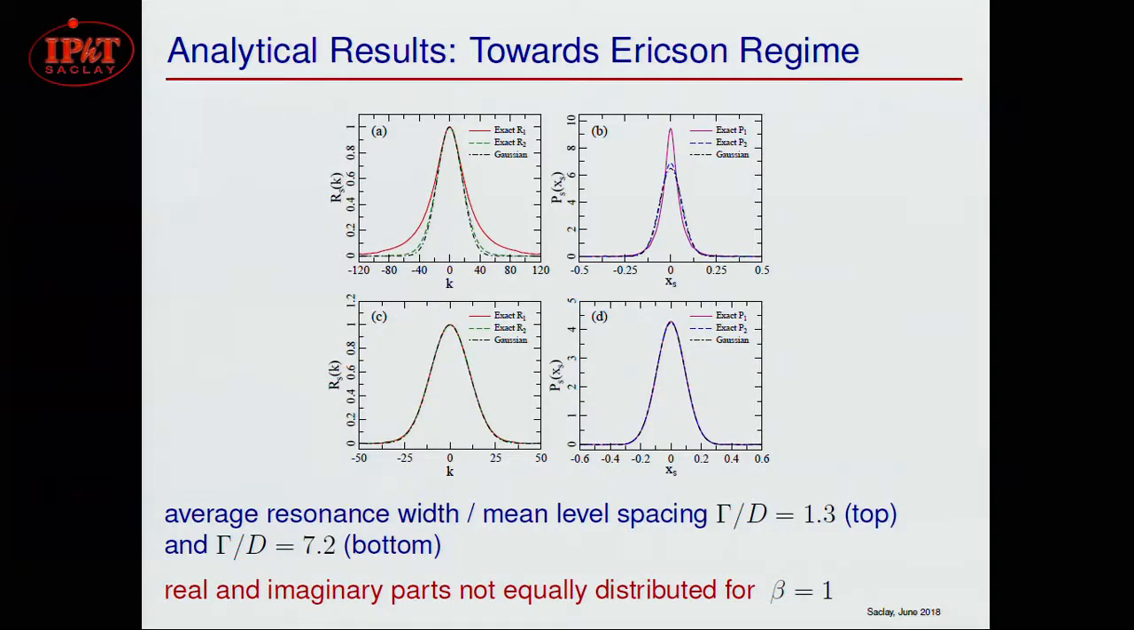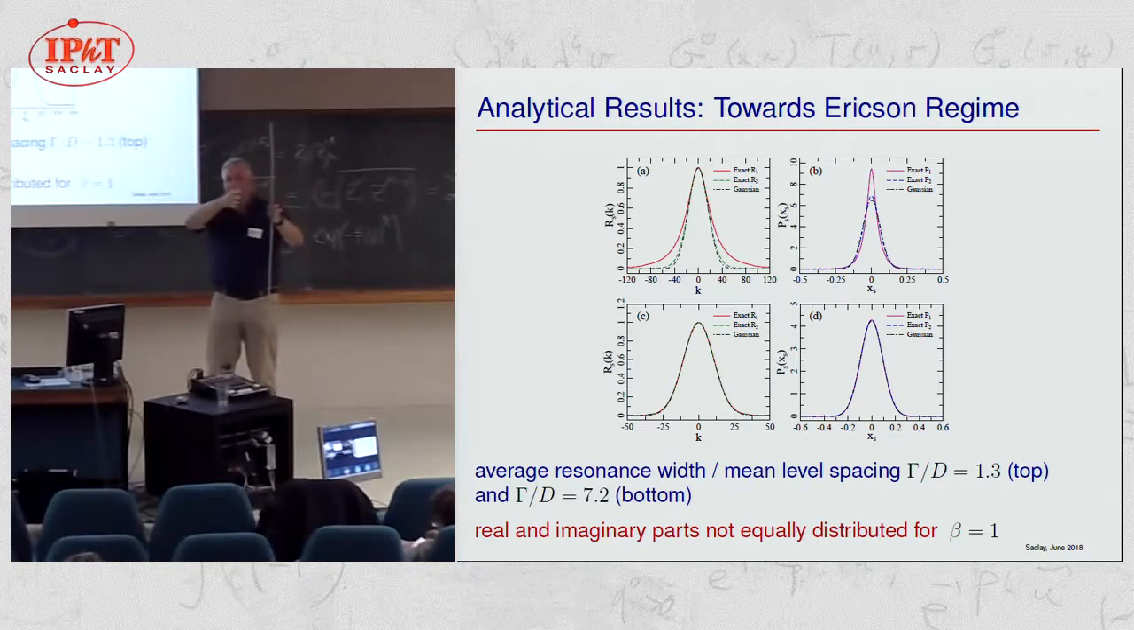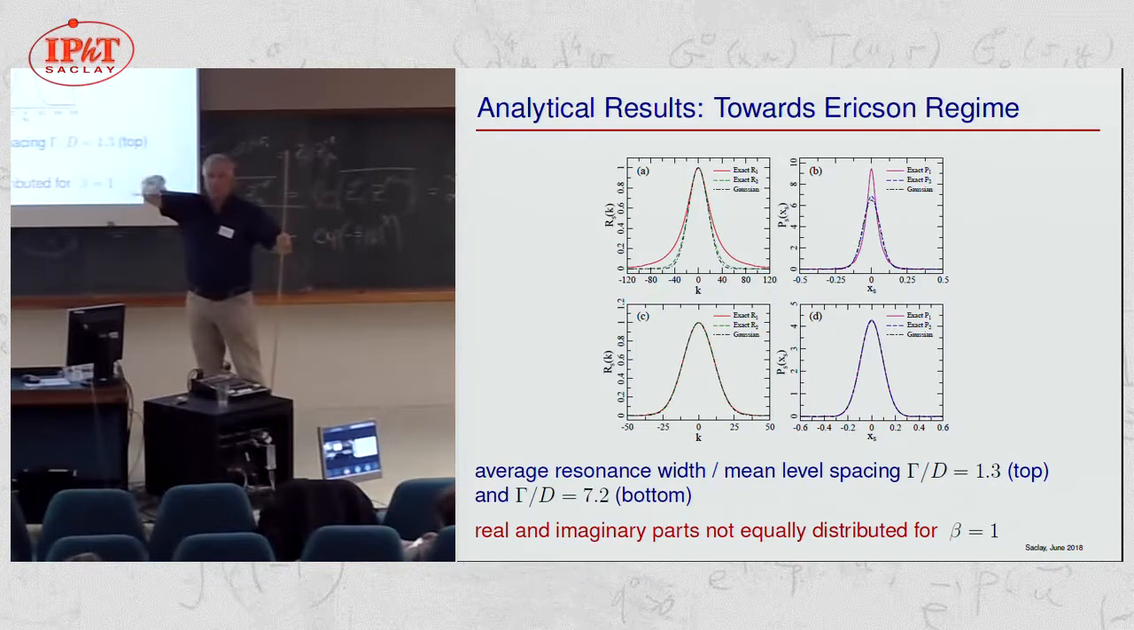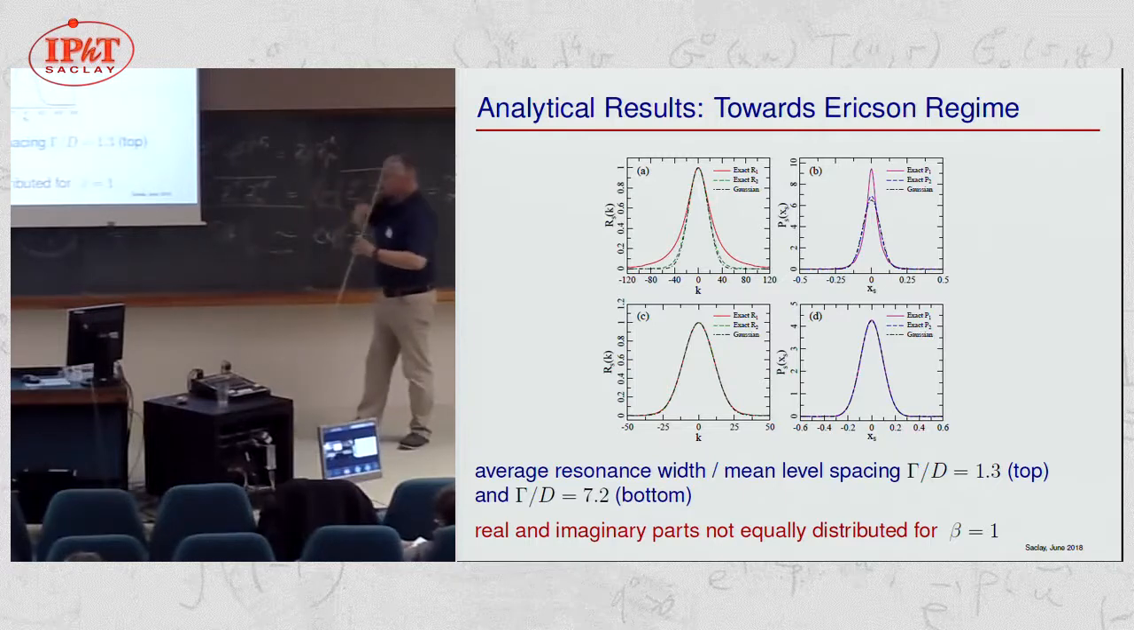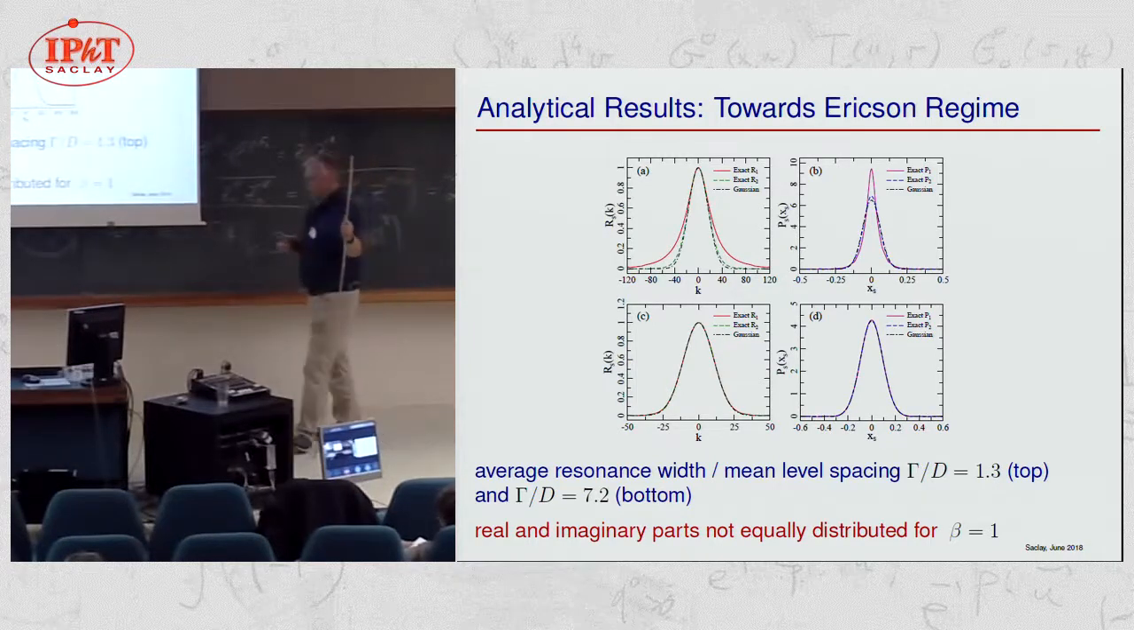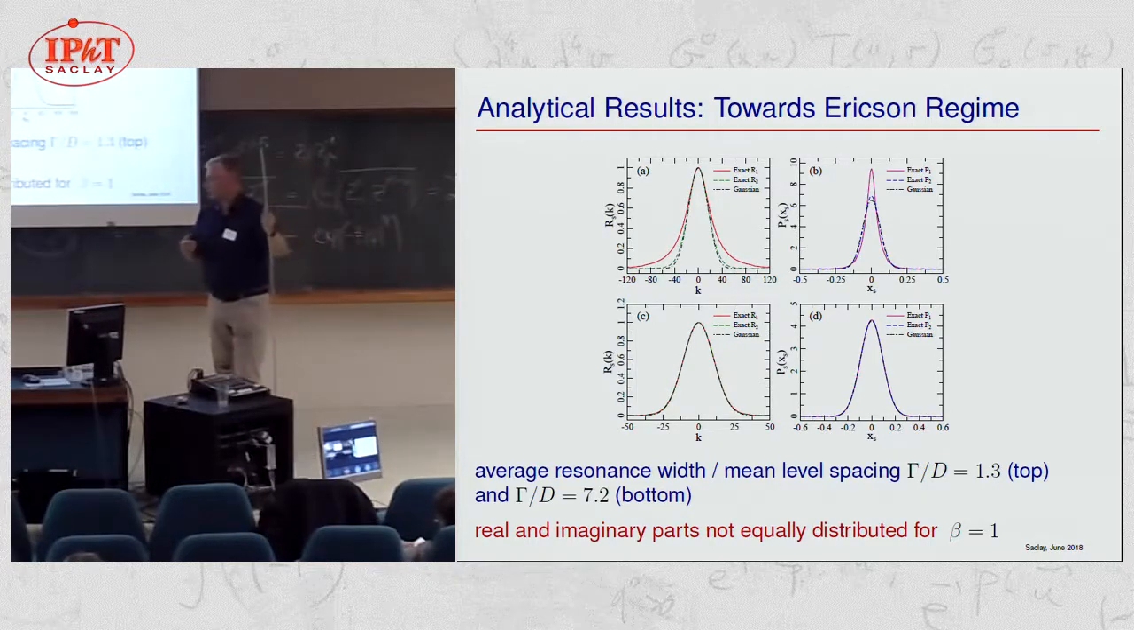So we started with the question, how can we statistically understand the transition from the regime of isolated resonances to the Ericson regime of strongly overlapping resonances? In the Ericson regime, we can apply rather straightforward statistical reasoning and convince ourselves that the distribution of the scattering matrix elements, so the real or imaginary part, should be Gaussian. And the question is, how do we approach this Gaussian?